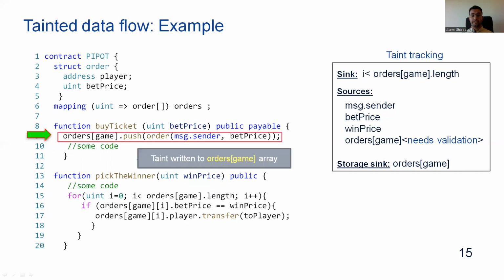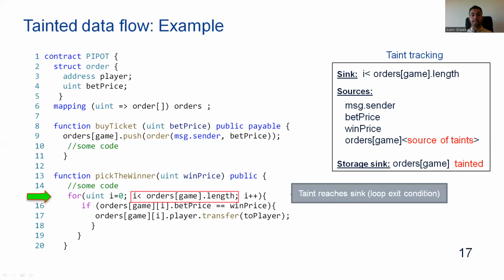It then performs TINT analysis, and it finds that TINTs are reaching this storage location. So it will mark this storage location as tainted, and it will also confirm this storage location as a source of TINTs. Finally, the approach will report this loop as an unbounded loop, because TINTs are reaching the exit condition of the loop that is used as a sink for the TINT analysis.